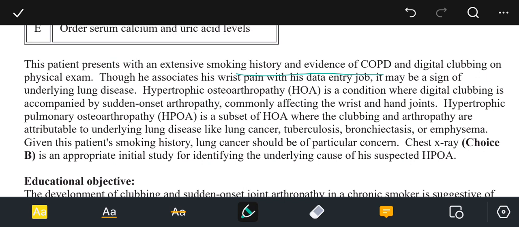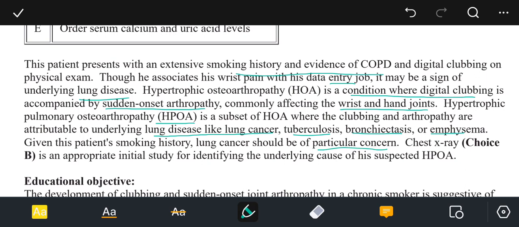Though he associates his wrist pain with a data entry job, it may be a sign of underlying lung disease. Hypertrophic osteoarthropathy is a condition where digital clubbing is accompanied by sudden onset arthropathy, commonly affecting the wrist and hand joints. Hypertrophic pulmonary osteoarthropathy is a subset of HOA, that is hypertrophic osteoarthropathy, where the clubbing and arthropathy are attributable to underlying lung disease like lung cancer, TB, bronchiectasis, or emphysema. Given this patient's smoking history, lung cancer should be a particular concern.